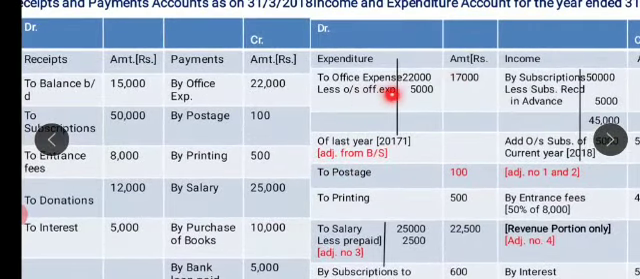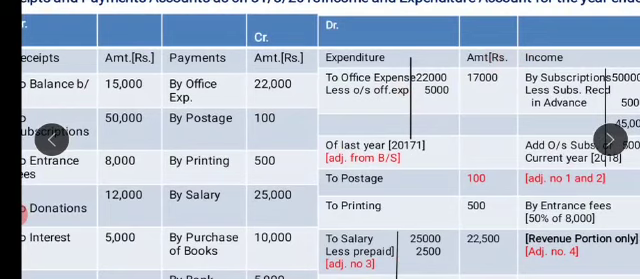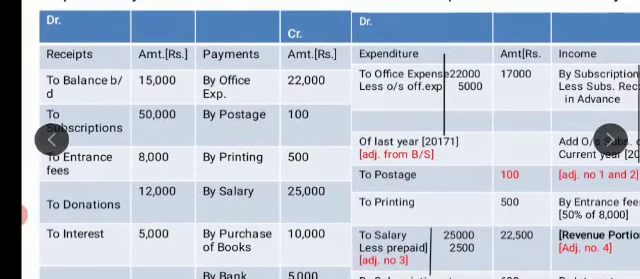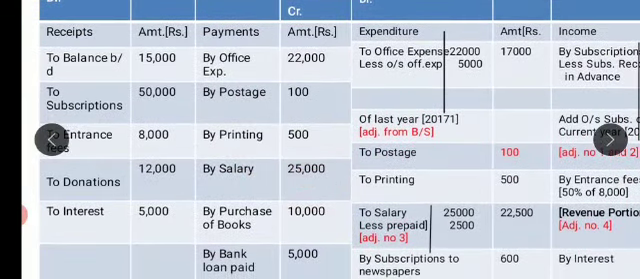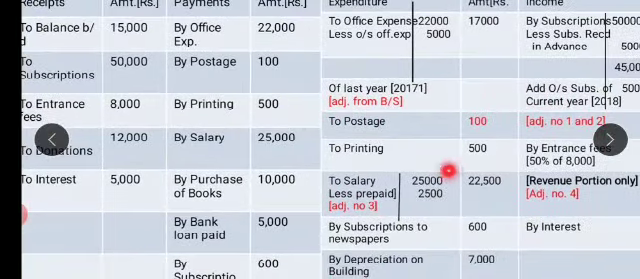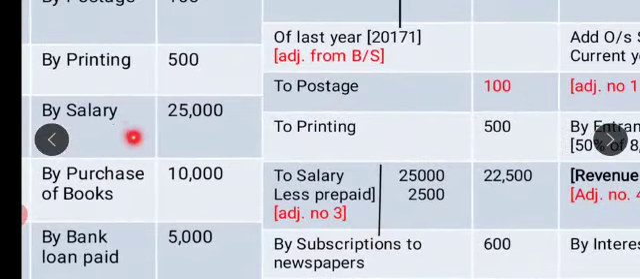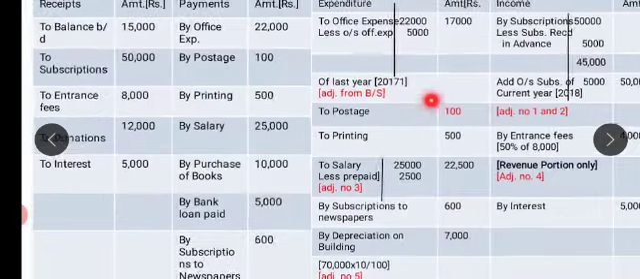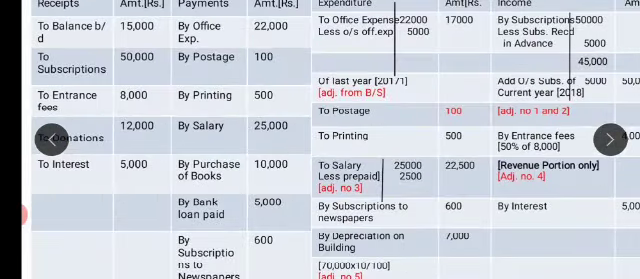So it is 17,000. Next you are having postage 100, printing and stationery 500. Now coming to salary, salary is 25,000. So 25,000 I am going to write in the inner column. Now adjustment number 3 in the balance sheet says prepaid salary is adjusting. So it is 2,500. So salary prepaid 2,500.